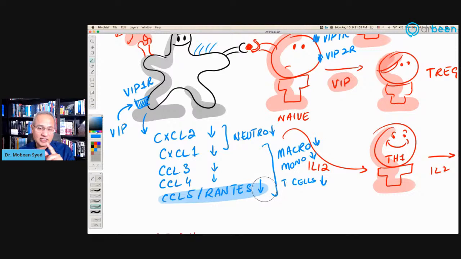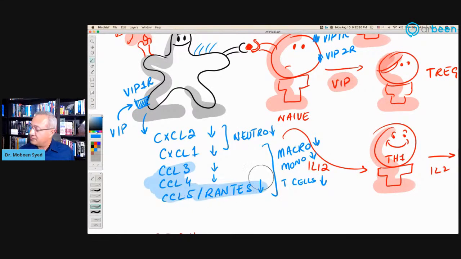Again, there is a clinical trial. There is nothing yet done, and that's the case for leronlimab as well, that there is a trial being done, but the results are still being waited on. So CCL5 and RANTES production is reduced. That is a leronlimab-like function. CCL4 production is reduced. Very good. CCL3 production is reduced.